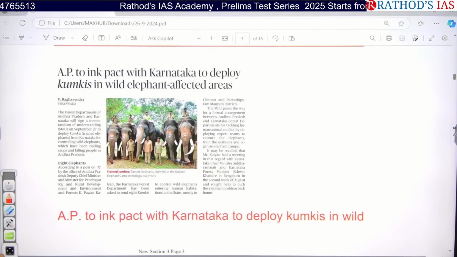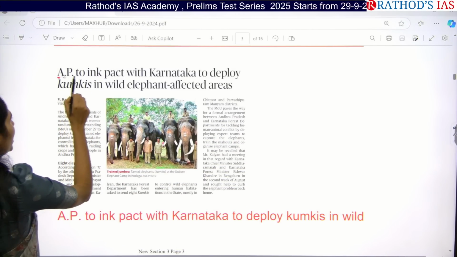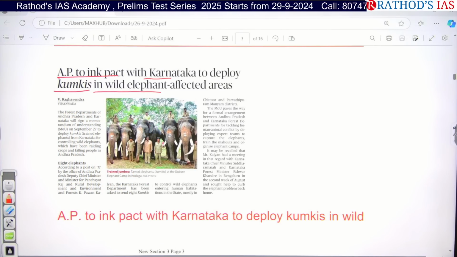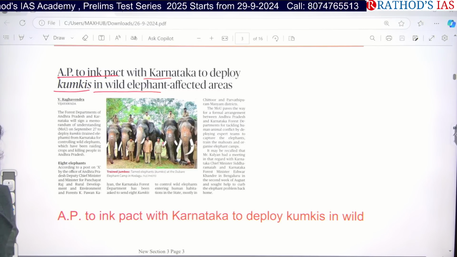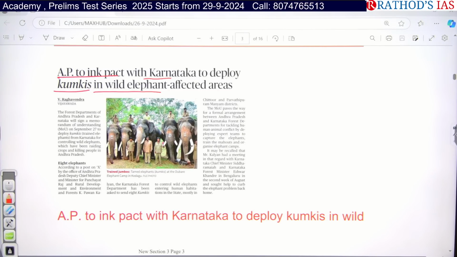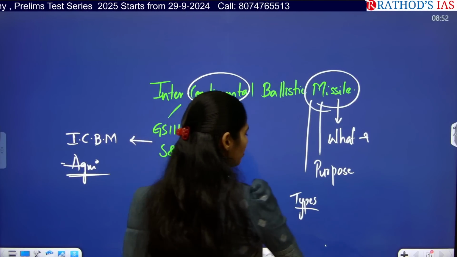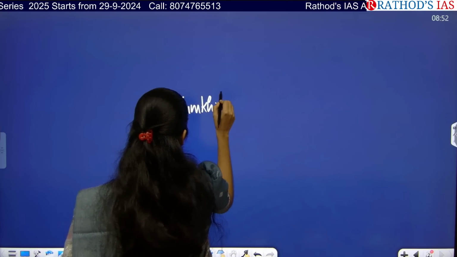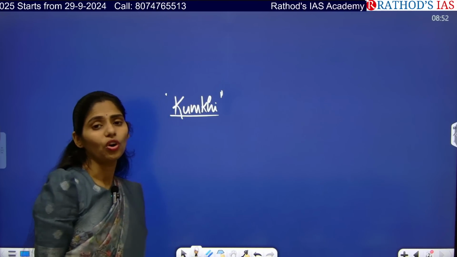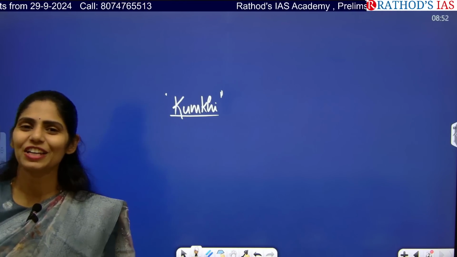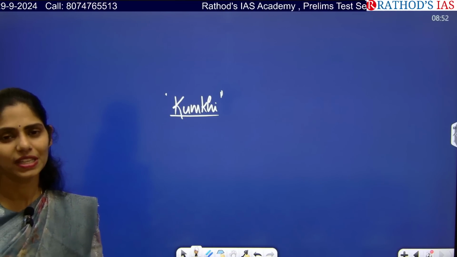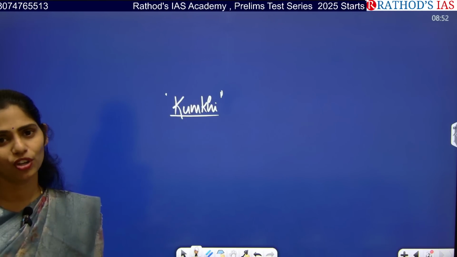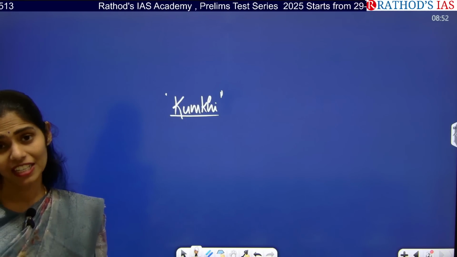So here you can see one interesting article. This is about AP to ink pact with Kerala to deploy kumkis in wild elephant affected areas. You all know that more elephants are present in the southern part compared to the northern part of our country. So this article is talking about kumkis. Here you can get a question like, recently kumkis is seen in news. What are these kumkis? Kumkis are related to what? Why are we deploying these kumkis in different states of our country? Because recently Odisha also came up with employing these kumkis in elephant affected areas.